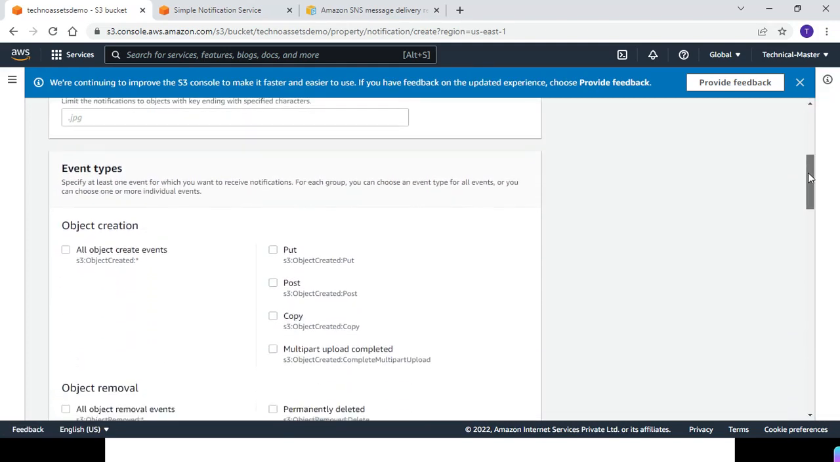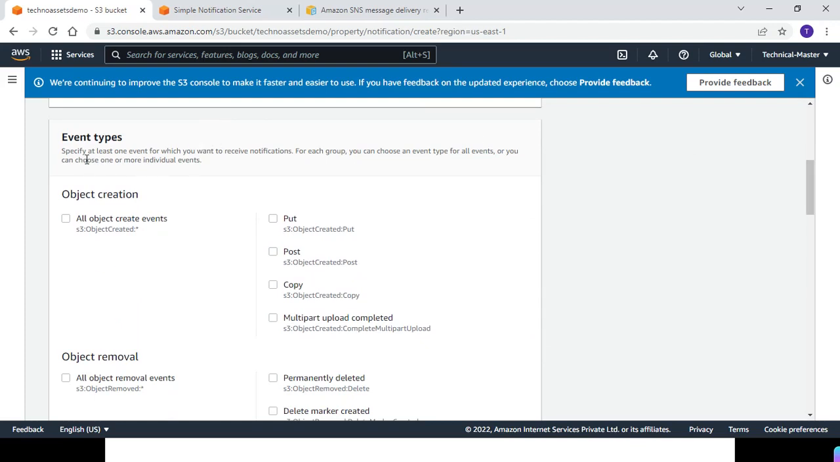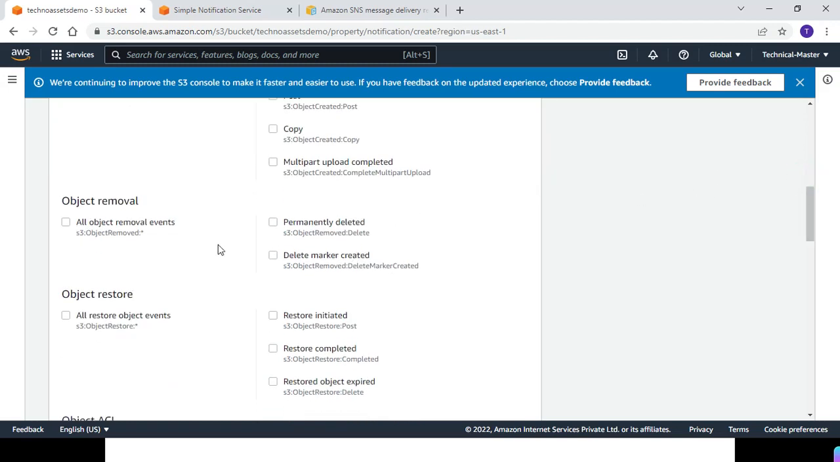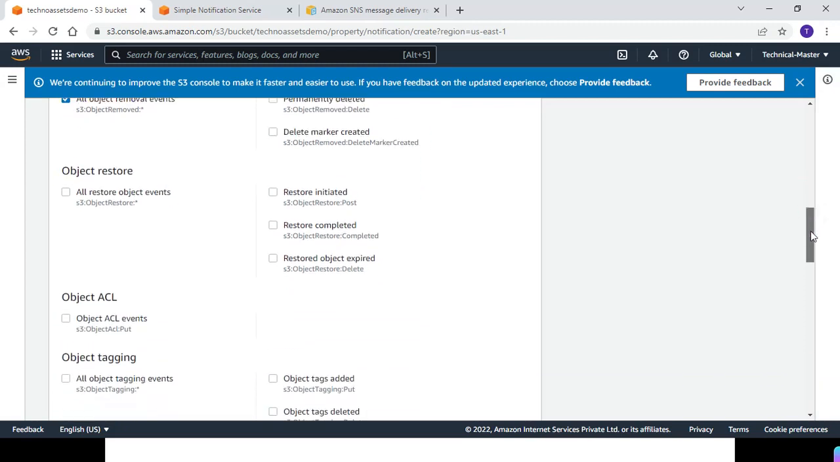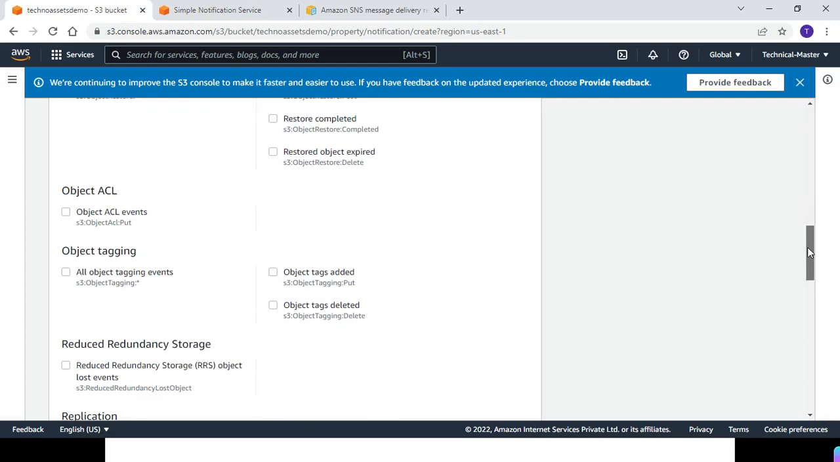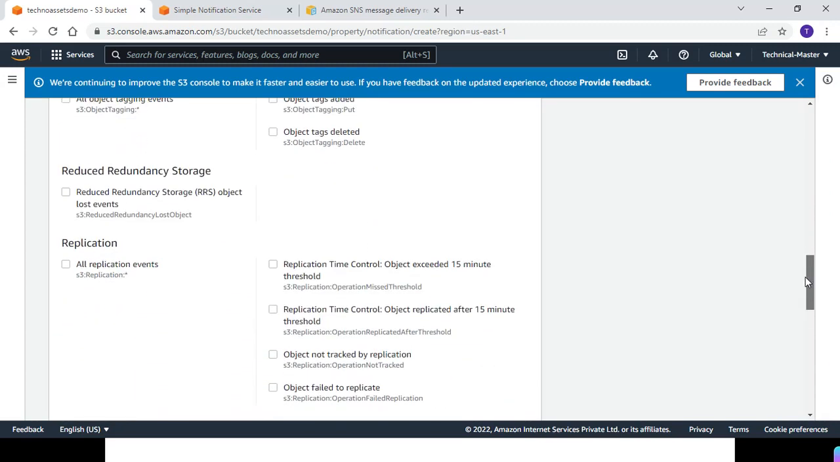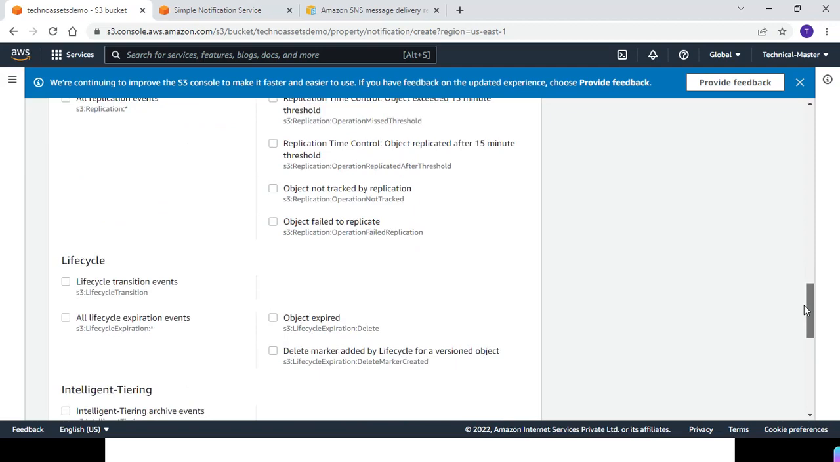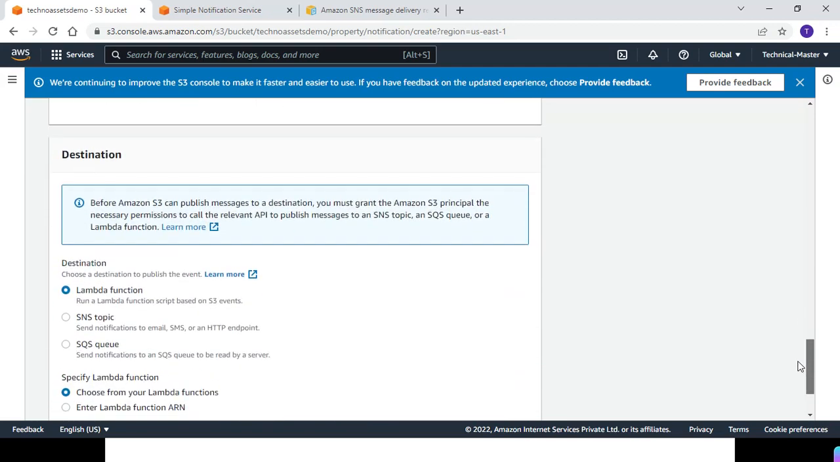I'm just showing you. And here we can define the event types, at what event we want to get notification. If anyone puts anything in that bucket, if anyone posts or copies, or if anyone deletes anything from this bucket, we can get a notification. Let's say for this example, I'm just selecting it, although I'm not going to perform it. So here there are multiple options on which event you can specify. You can select any events on which you want notification. Now here is the destination.